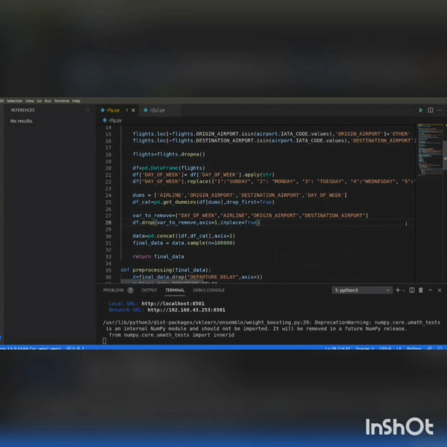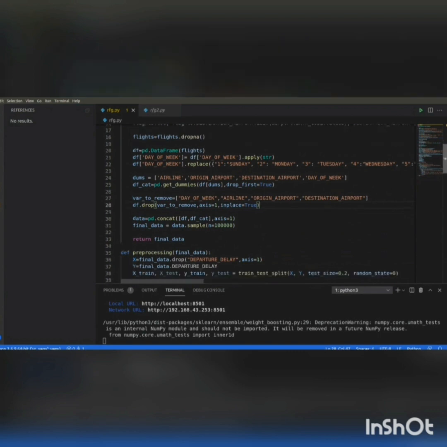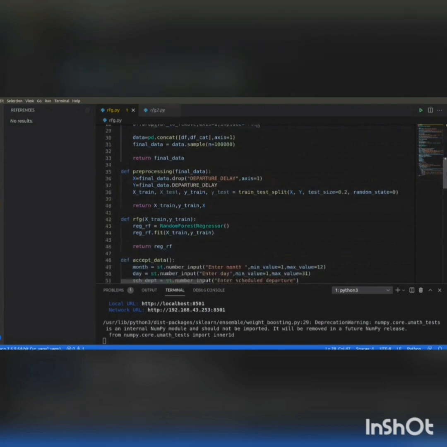Then we have concatenated two datasets, that is df and df_cat, using the concat function of the pandas library and stored the output in data. This is the final data. So we have taken a few rows of this data and stored them in the final_data variable. The function load_data returns the final_data variable, that is a final data set which is pre-processed. For training and testing purposes, this data will be used further.